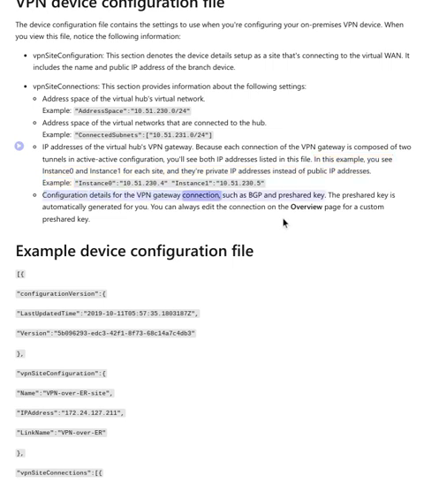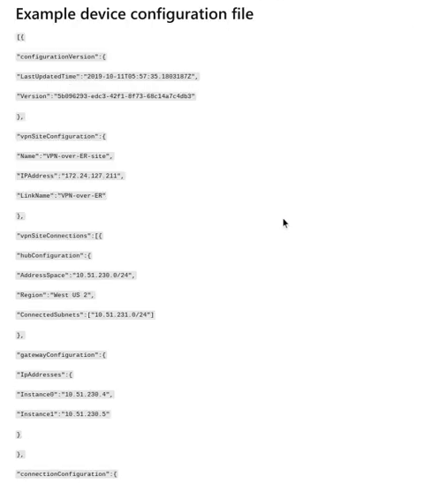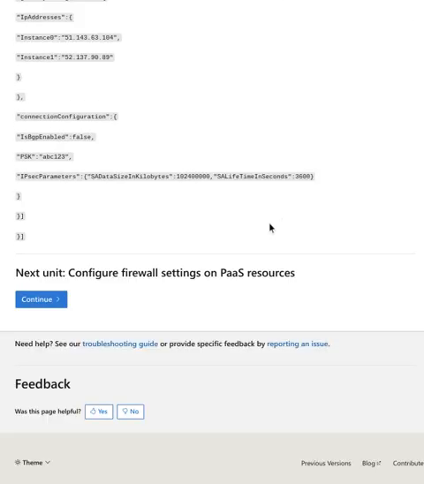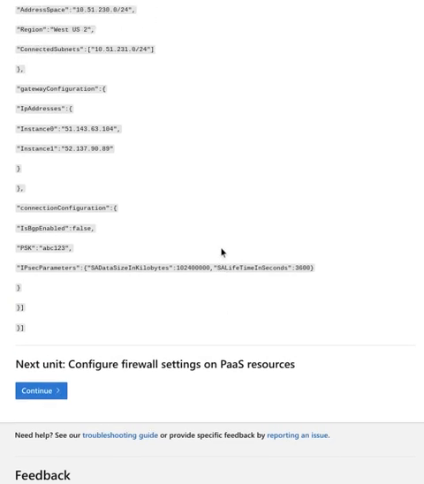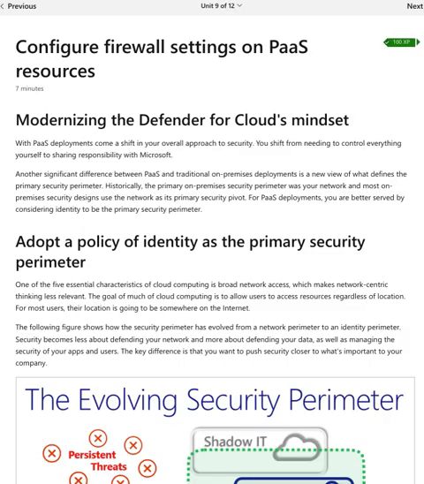Configuration details for the VPN gateway connection, such as BGP and pre-shared key. The pre-shared key is automatically generated for you. You can always edit the connection on the overview page for a custom pre-shared key. Example device configuration file. Configuration version. Last updated time, 2019-10-11T05:57:35.1803.